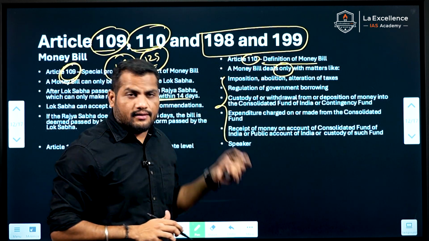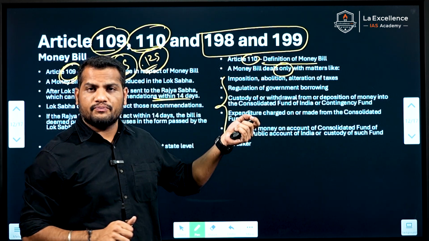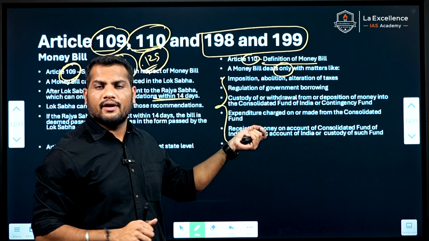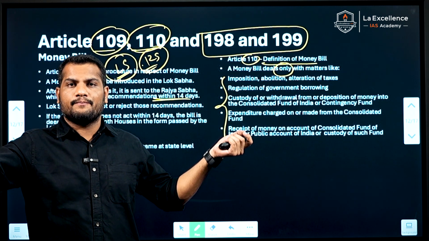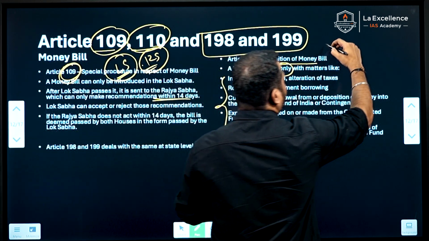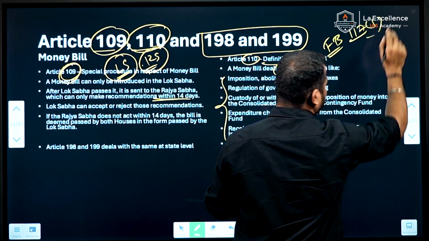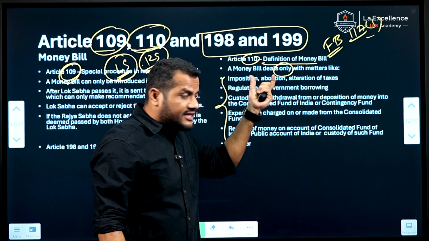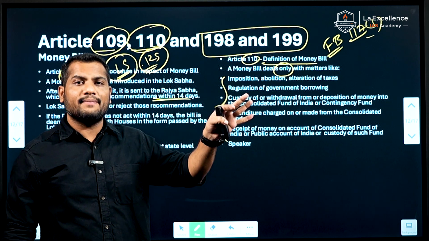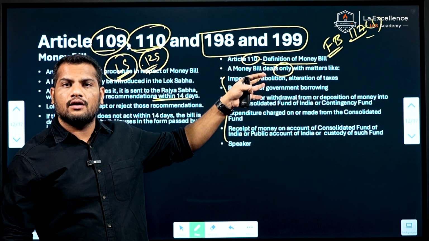Other than these matters, if any bill mentions these matters and also deals with other matters, this will be considered as a finance bill under Article 117 subclause 1. If any bill purely deals with these matters, then only it can be considered as a money bill under Article 110.